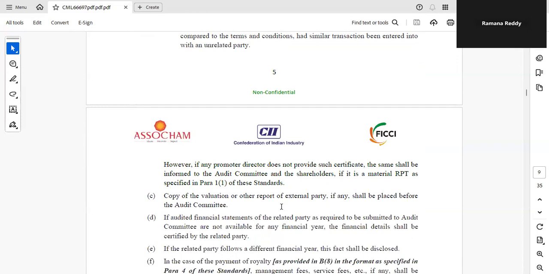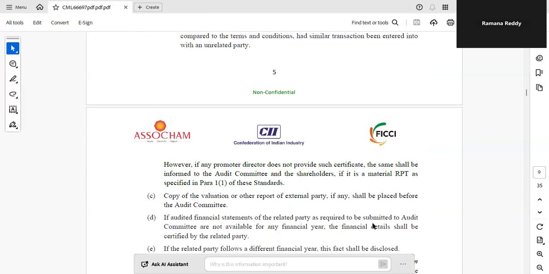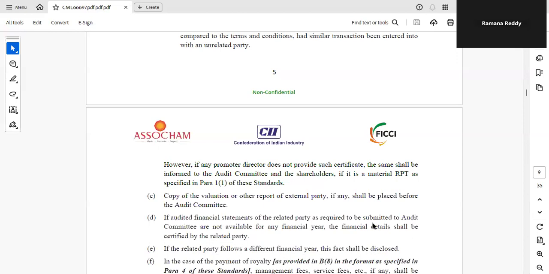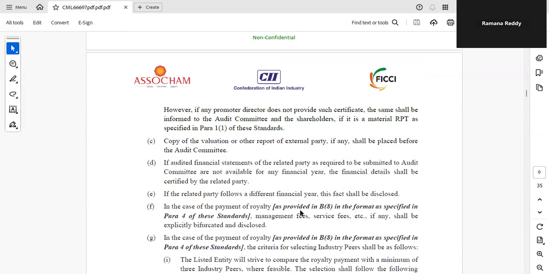However, a copy of the valuation or other report of an external party, if any, shall be placed before the audit committee. For these transactions, an external independent valuer will give a valuation, and that valuation has to be placed before the audit committee. Also, the audited financial statements of the related party, as required, are to be submitted to the audit committee. The related party with whom we are going to transact, that related party's financials have to be submitted. If financials are not available, then what is the solution? Then the financial details will be certified by the related party. No need to stop the transaction. So the related party has to certify if audited financials are not available. Whose audited financials? The related party with whom we are going to enter the transaction.